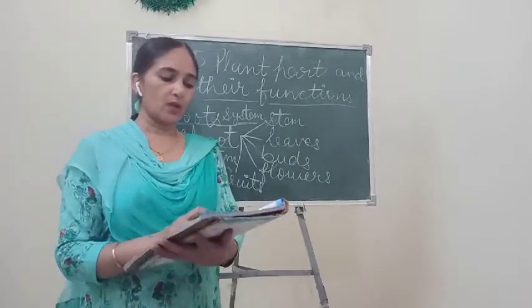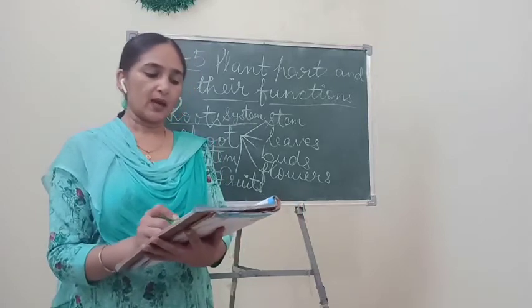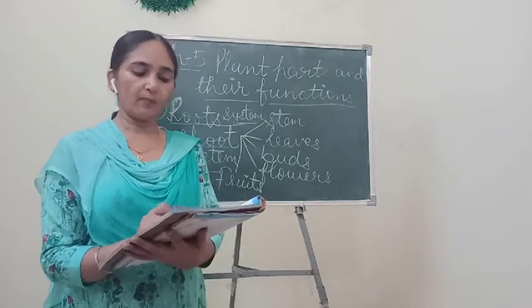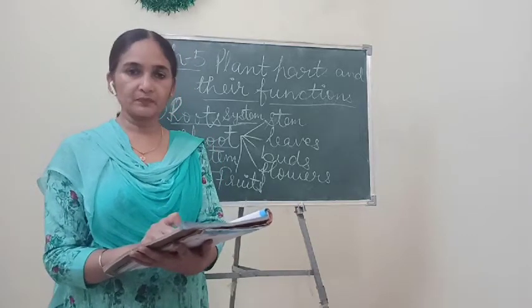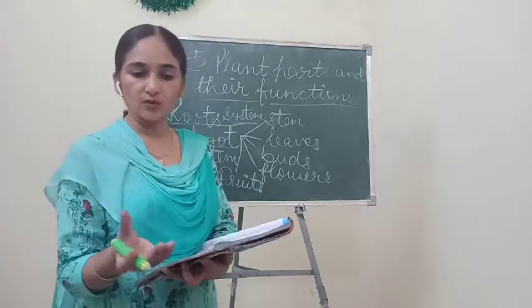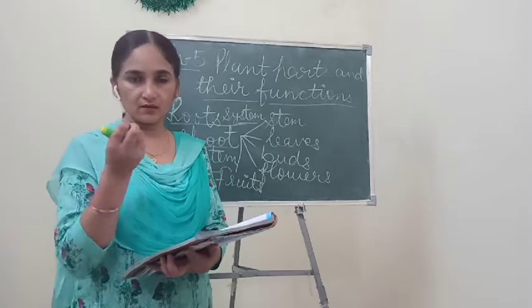The roots of the plant grow below the soil and form its root system. I have told you that roots always grow below the soil, means soil के नीचे होते हैं roots. Roots means जड़ें, ठीक है?